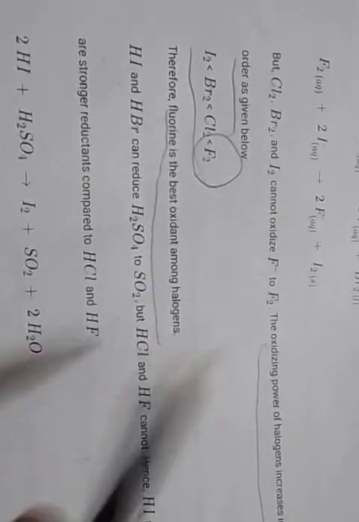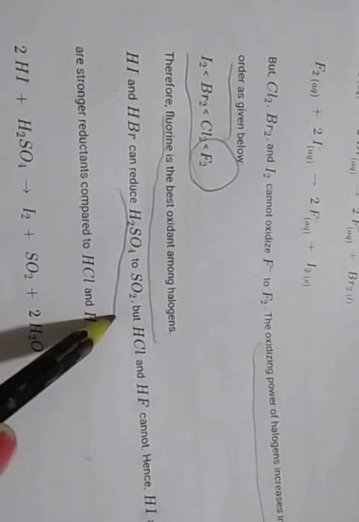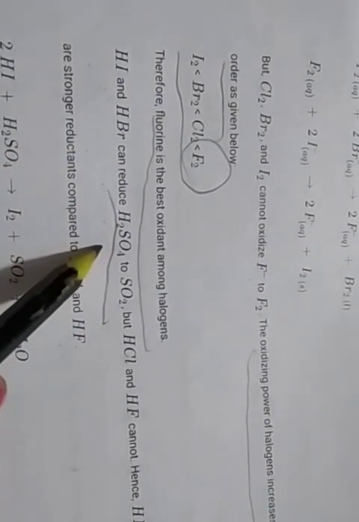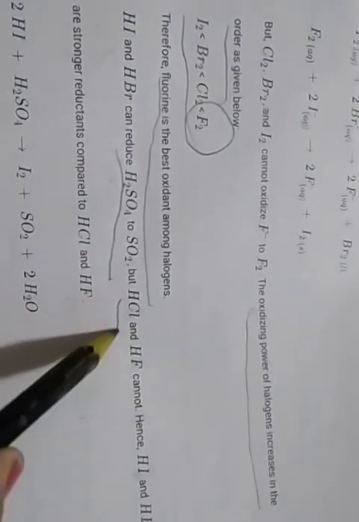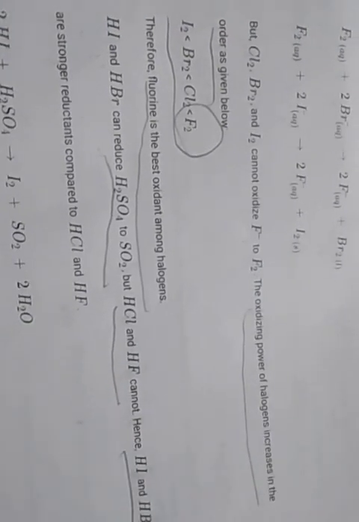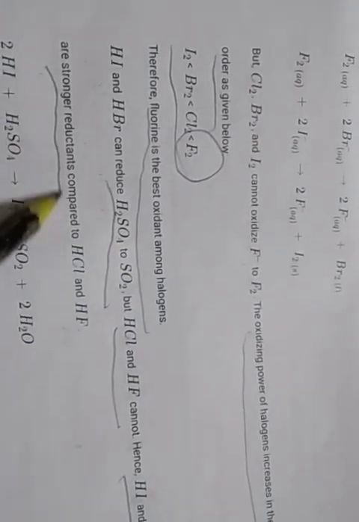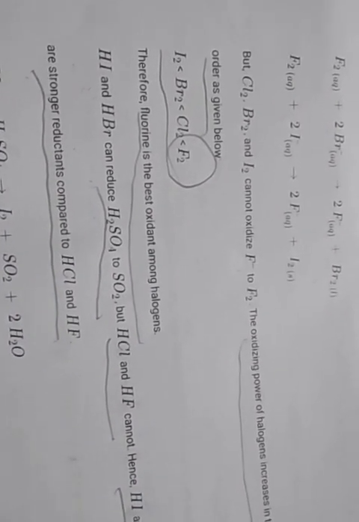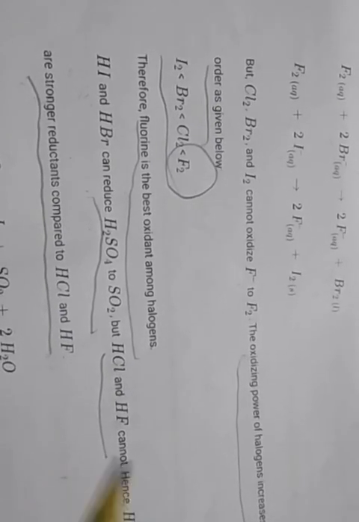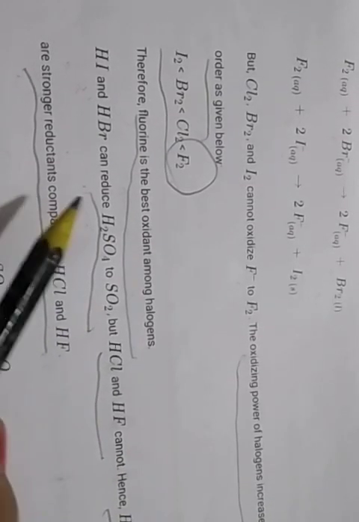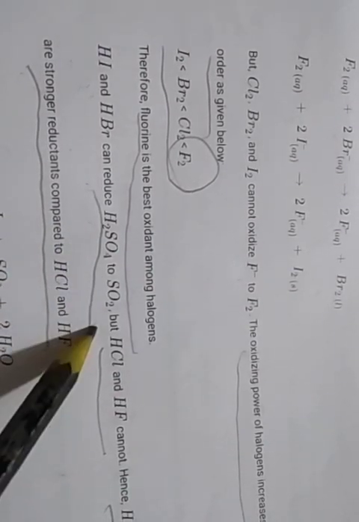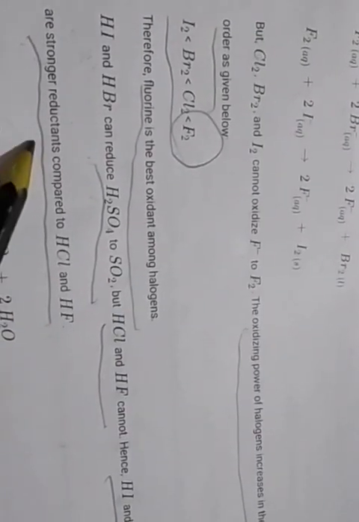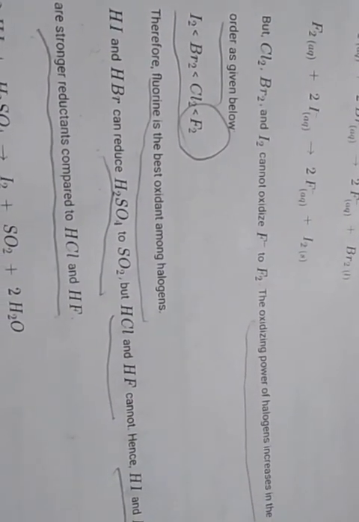But HI and HBr can reduce sulfuric acid to sulfur dioxide, while HCl and HF cannot. So HI and HBr are stronger reductants compared to HCl and HF. This is how you represent any type of reaction, to show stronger or weaker. Hence HI and HBr are stronger reductants compared to HCl and HF.